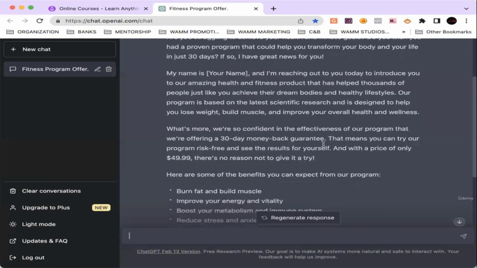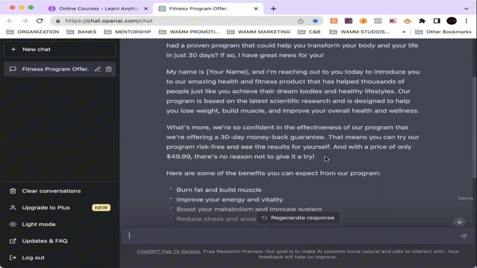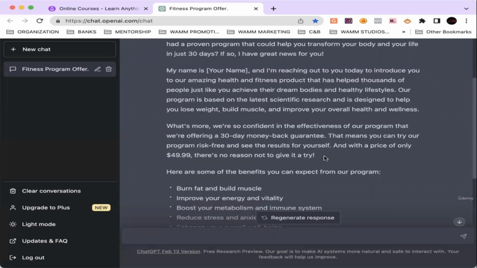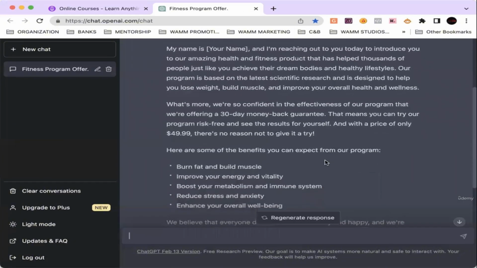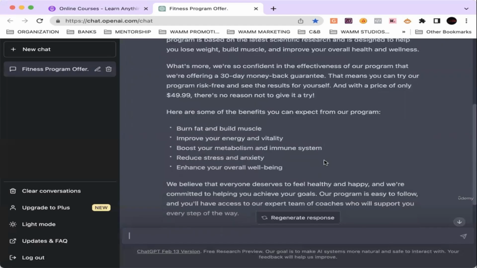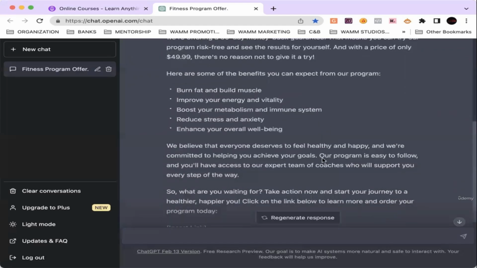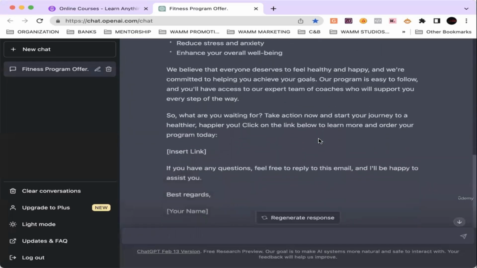"What's more, we are so confident in the effectiveness of our program that we are offering a 30-day money-back guarantee. That means you can try our program risk-free and see the results for yourself. And with a price of only $49.99, there's no reason not to give it a try. Here are some benefits you can expect from our program: burn fat and build muscle, improve your energy and vitality, boost your metabolism and immune system, reduce stress and anxiety, enhance your overall well-being."